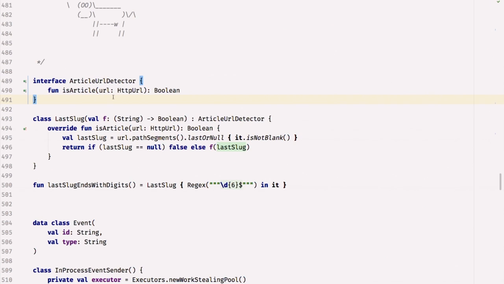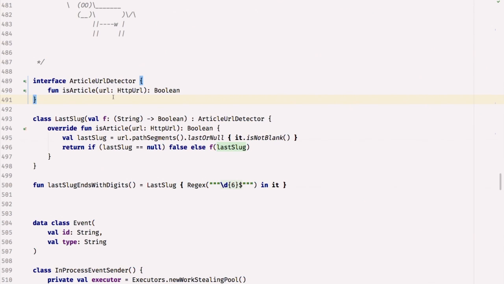What we can do in Kotlin, I was about to say I had a short example here, but I've got quite a long example here. So let's talk about this example. One of the things I need to do is look at publishers' sites, look at the content they're publishing, the URLs I'm finding from a publisher, and try to figure out whether that thing's an article or not. One of the consistent things around publishers is that the markup is generally incredibly variable, and sometimes it's very difficult to find out just by looking at the article itself, but their CMSs are pretty consistent about the way they form URLs.